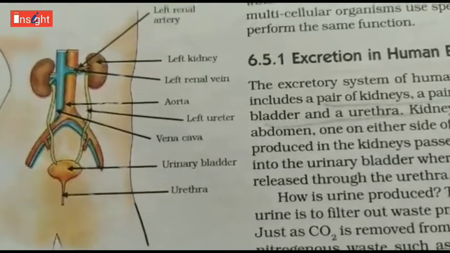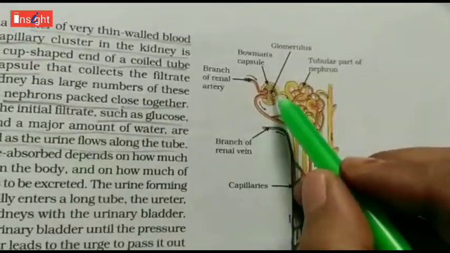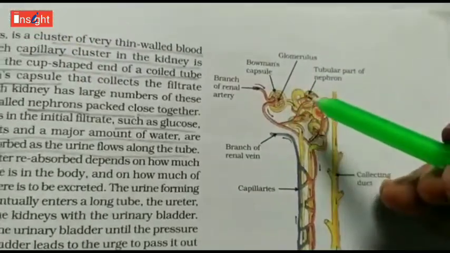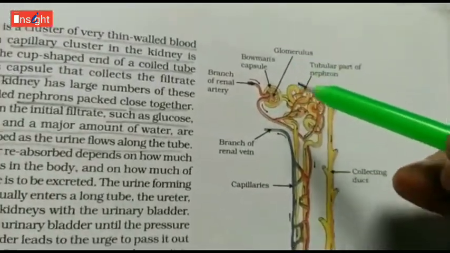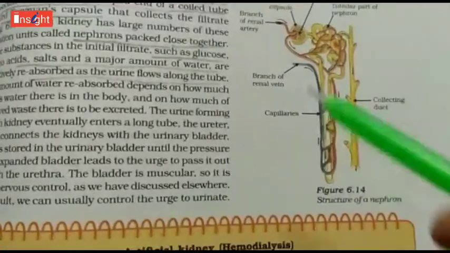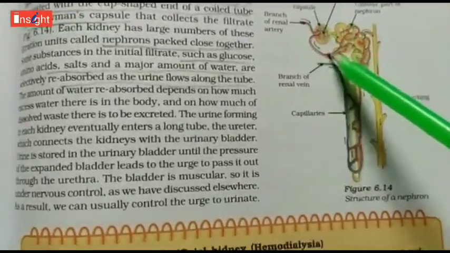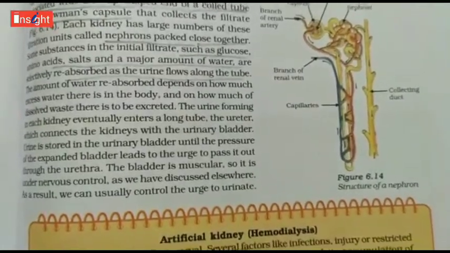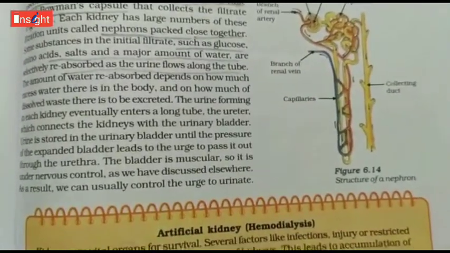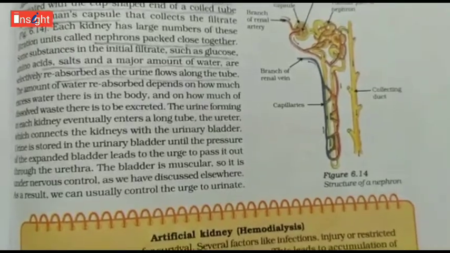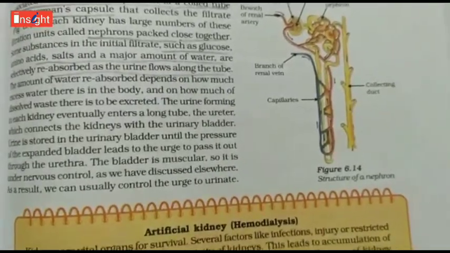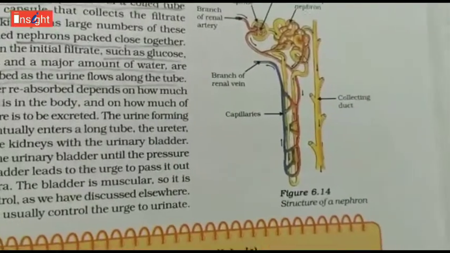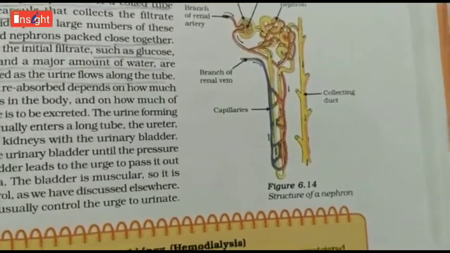If you look at the structure of a nephron, you can see a cup-shaped coiled tube called Bowman's capsule, which collects the filtrate. Each kidney has nephrons packed close together. Some substances in the initial filtrate, like glucose, amino acids, salts and a major amount of water, are selectively reabsorbed as the urine flows along the tube.